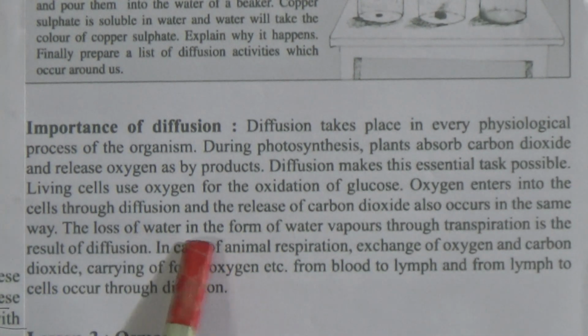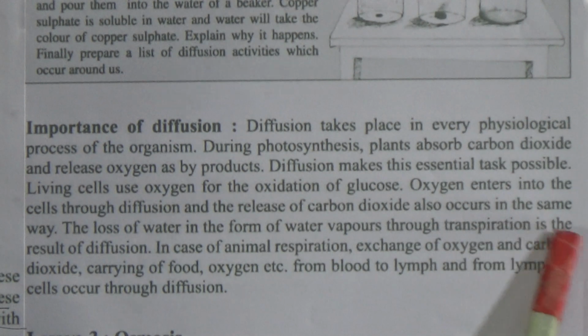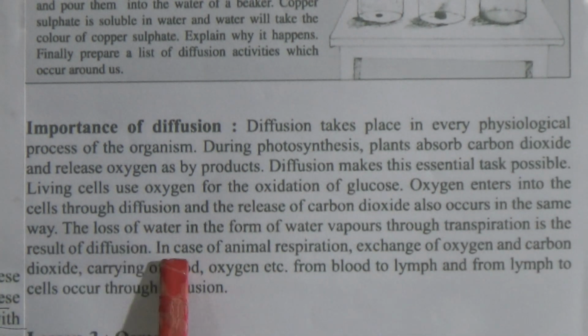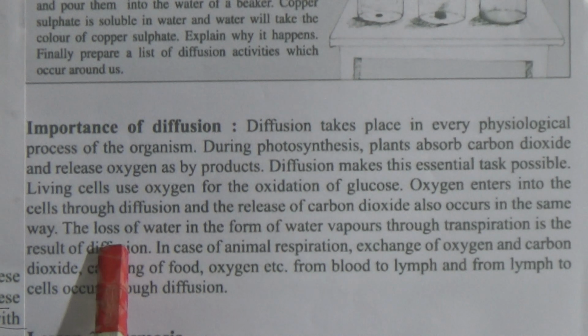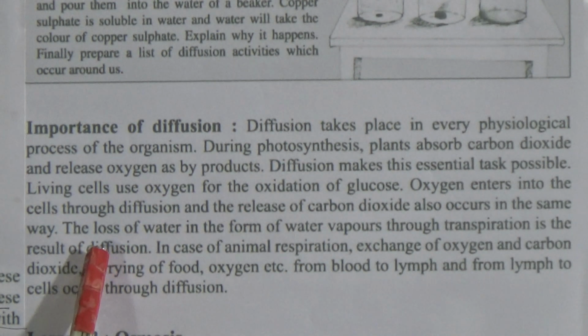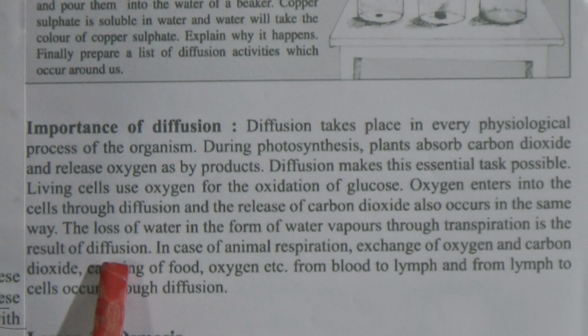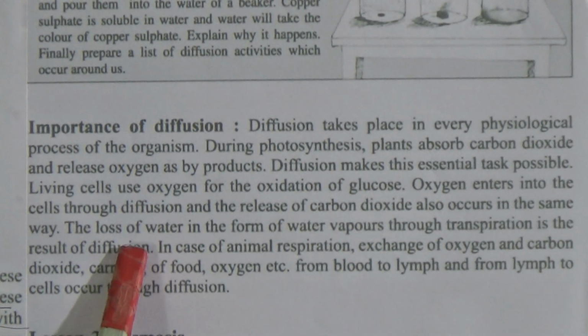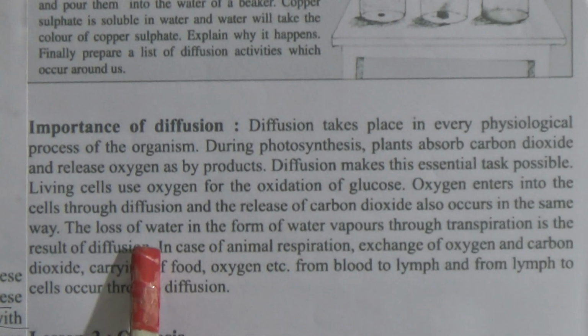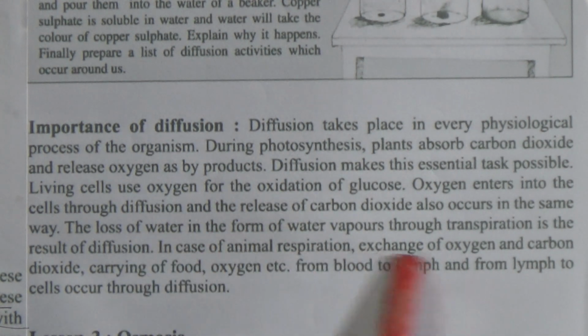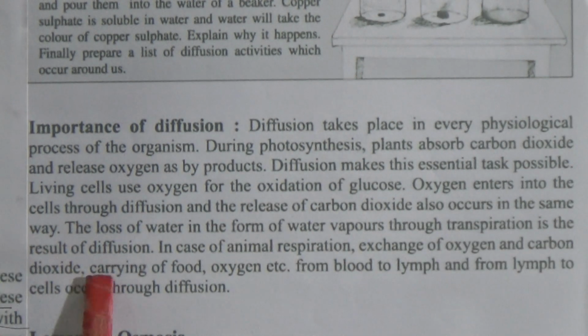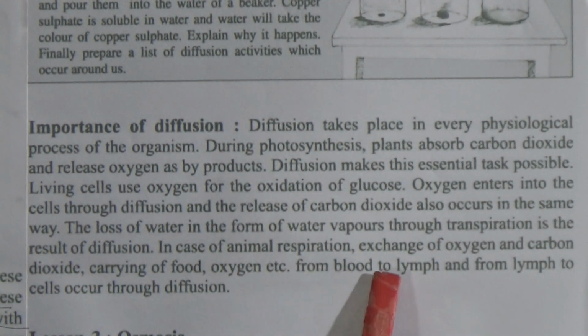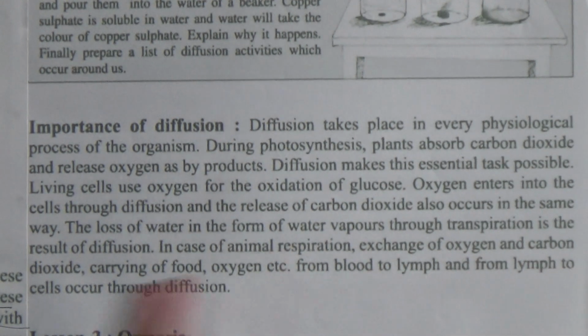The loss of water in the form of water vapor through transpiration is the result of diffusion, because we just learned that diffusion is the movement of molecules from the higher concentration area to the lower concentration area. In the leaf there is more water vapor, so it goes to the atmosphere where there is less water vapor. And in animal respiration, the exchange of oxygen and carbon dioxide, carrying food, oxygen etc. from blood to lymph and from lymph to blood cells occurs through diffusion.